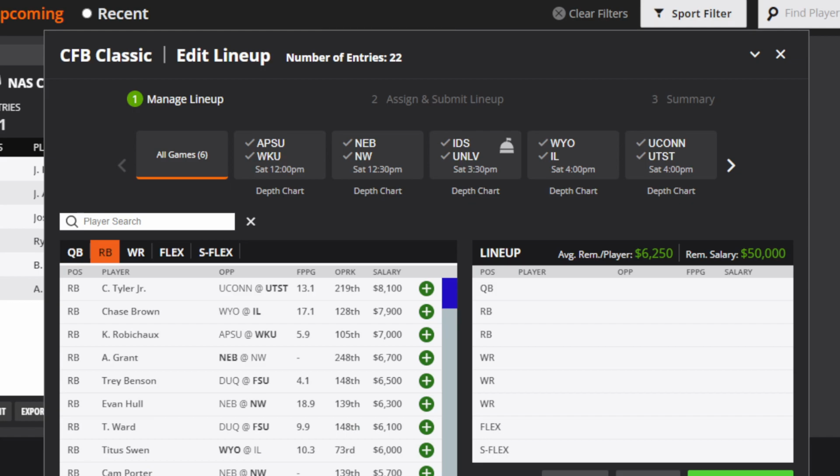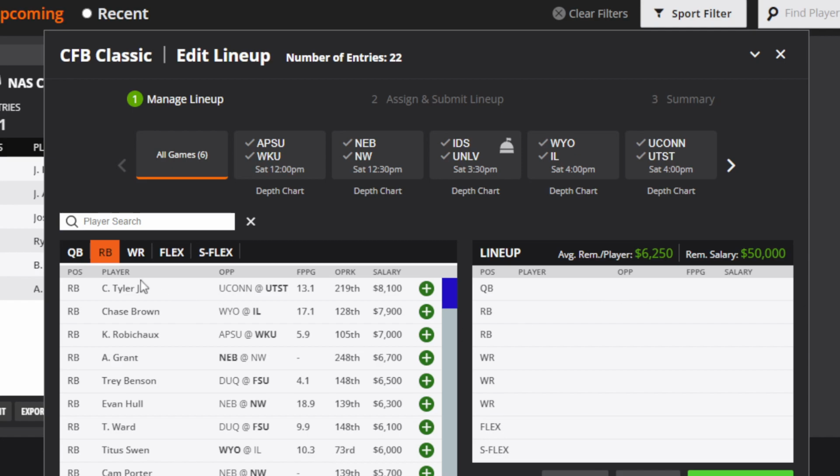So for running back, I've got 10 guys that we can look at, and we have a couple cheap guys that you're going to really want to take a look at to potentially use. That's also true for wide receiver. But let's go ahead and get into the running backs.